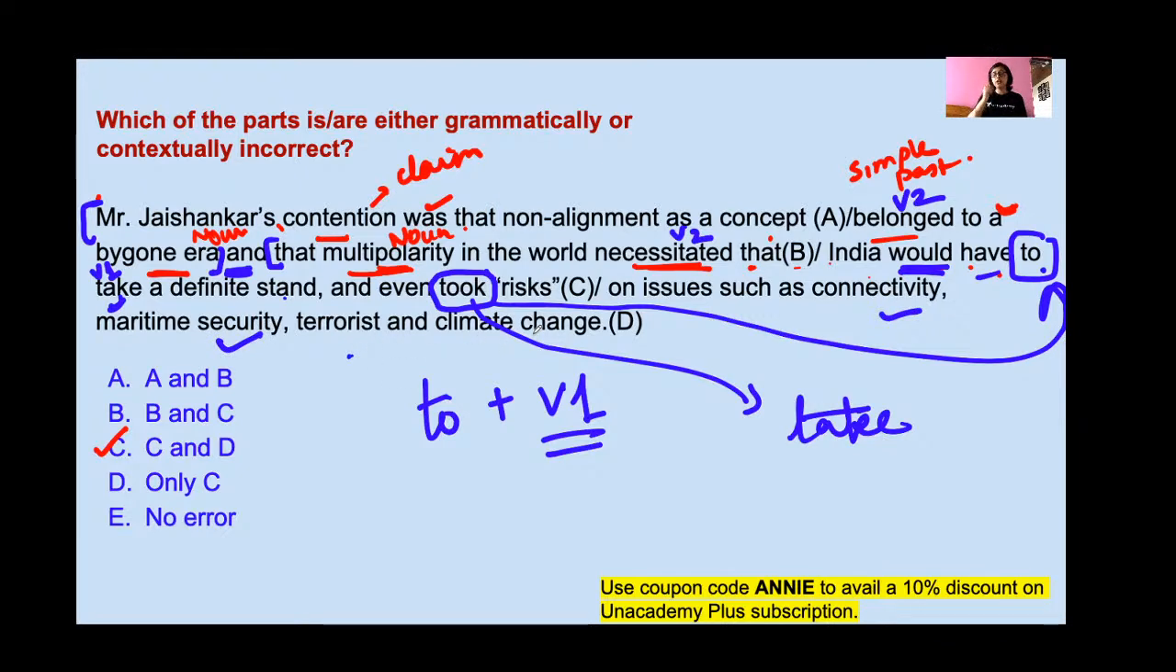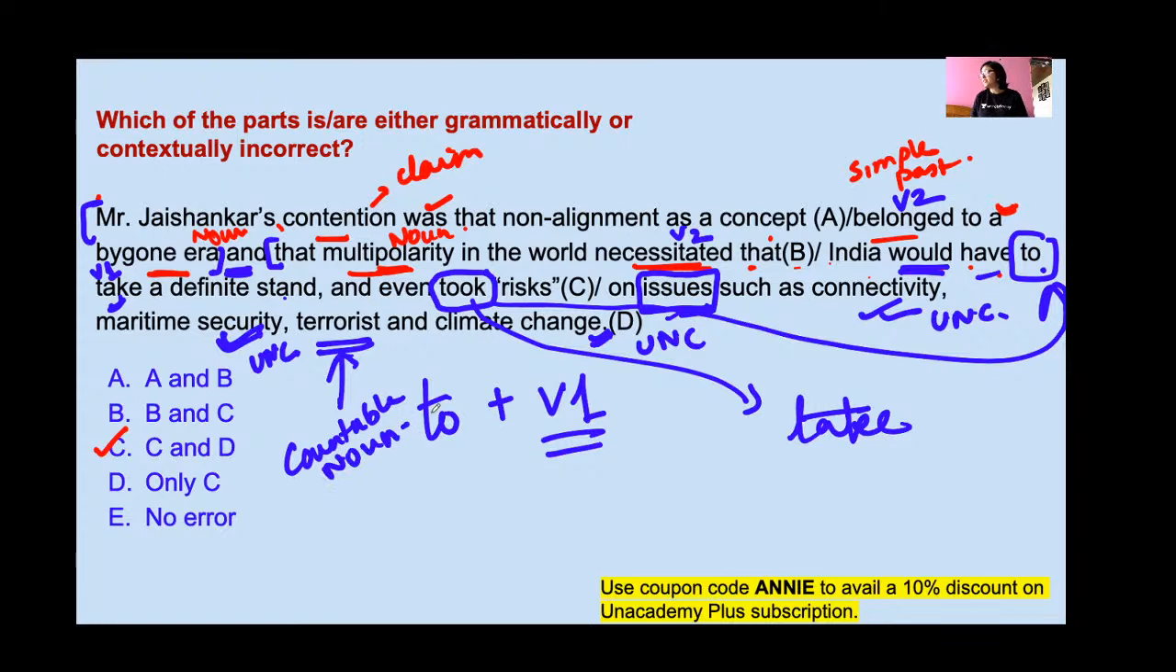Now please look at this part. India has to take risks on issues. And what are the issues? Connectivity. What kind of noun is this? Connectivity, an uncountable noun. An abstract noun also you can say, because connectivity is actually not tangible. You cannot see or touch connectivity, but you can feel it. Then again security, this is also an uncountable noun. Climate change, this is also an uncountable noun, and all these are issues. But terrorist, this is a countable noun.